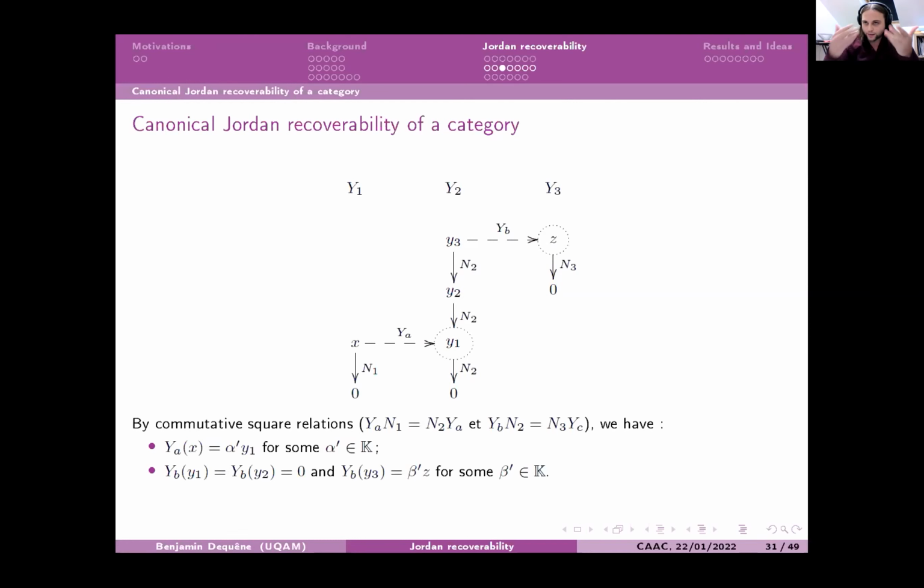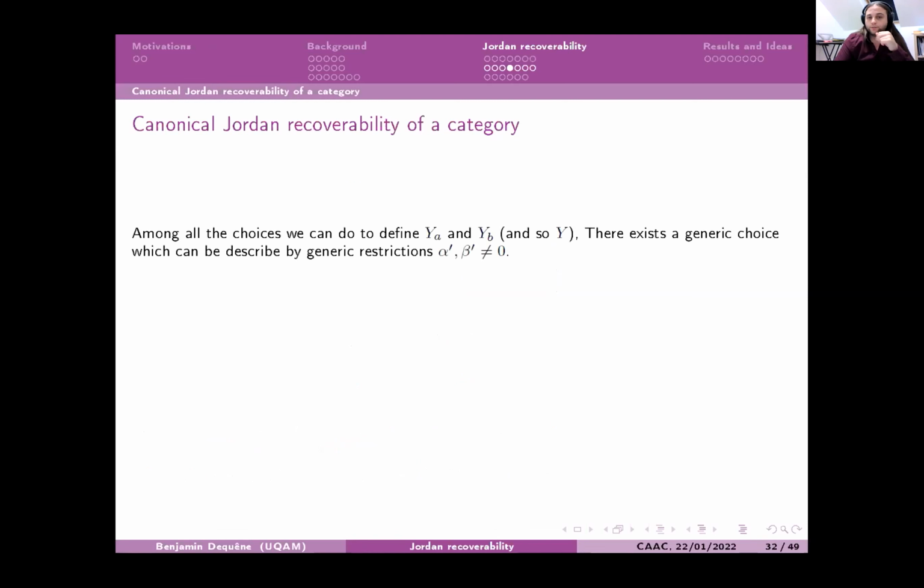And at the end of all the calculations we can get again an open dense set in which we will have all the representations that will be isomorphic to X. Here you have to choose alpha prime non-zero and beta prime non-zero. So thanks to this condition, we recover X from its generic Jordan form data.